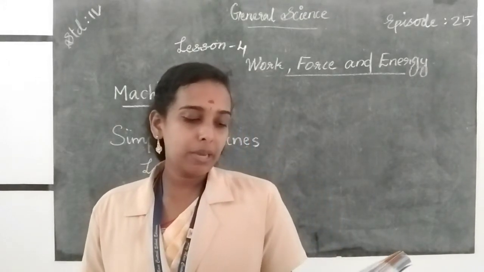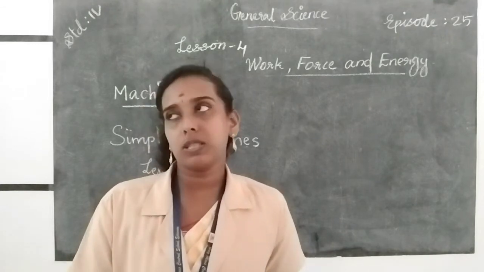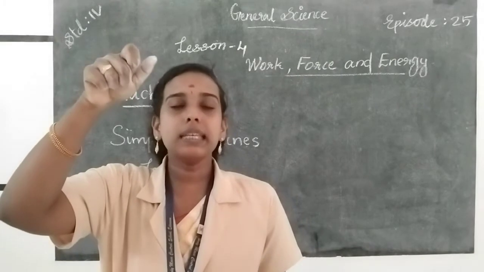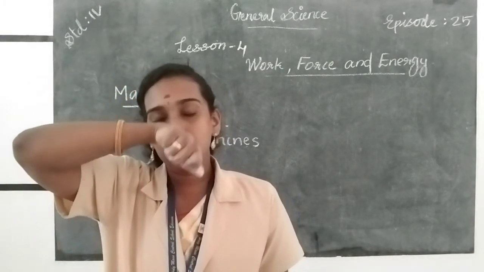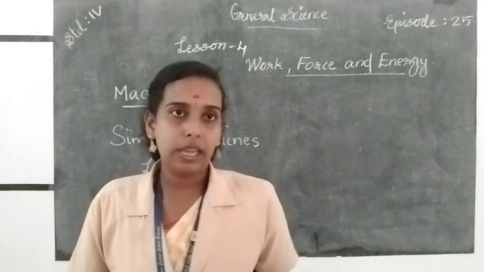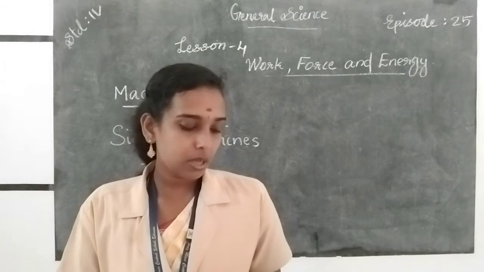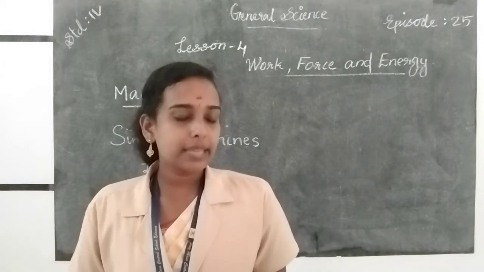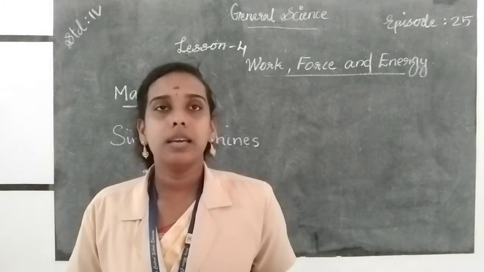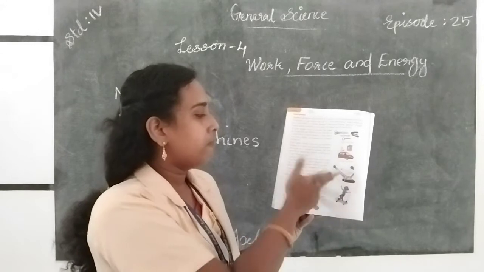Then pulley. A pulley is an assembly of a grooved wheel and a rope. It is used to lift loads. When we draw water from the well, we use a pulley, and it makes the work easier. To lift heavy objects, we use a pulley. Examples of pulley are machines such as cranes, sailboats, etc., used to lift heavy objects.